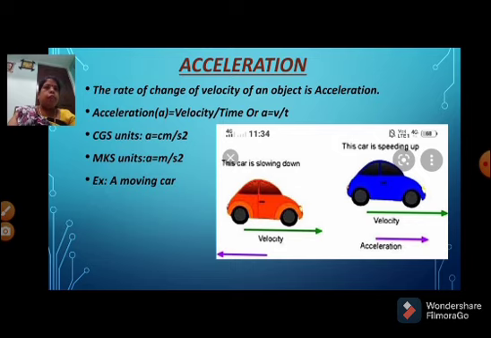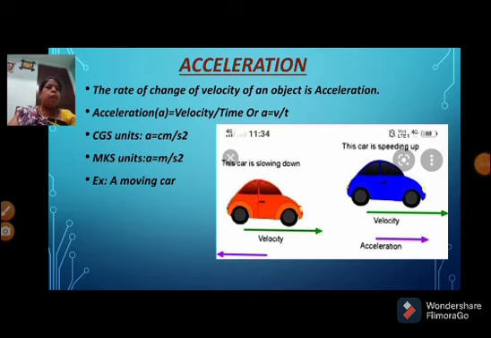This car is moving and speeding up. That means the velocity is increased, and automatically the acceleration also increases. That means acceleration is a positive value. If the car is slowing down, the acceleration value is negative. If the car is speeding up, the acceleration value will be positive.